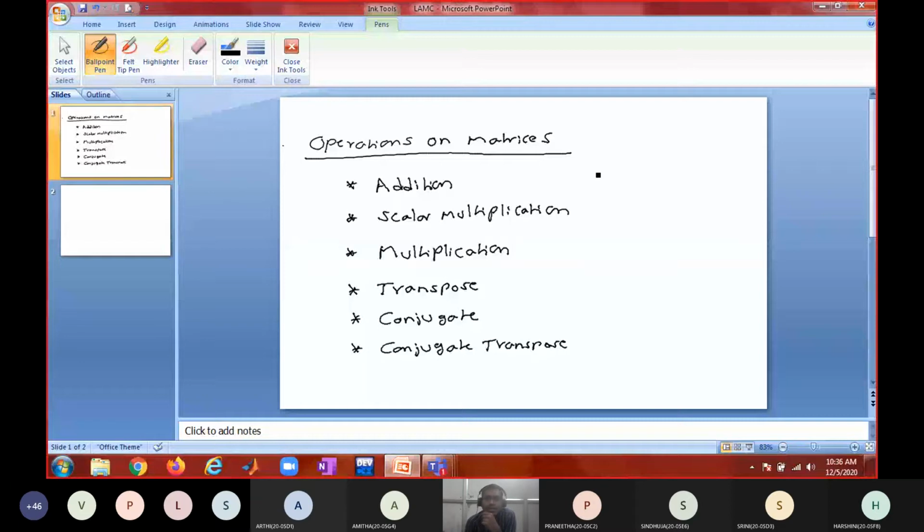So adjoint is to be applied on square matrices only, right? Operations on square matrices: one is adjoint, second one is determinant.